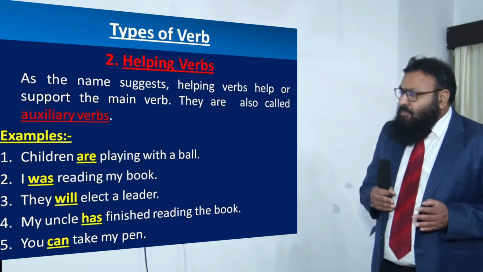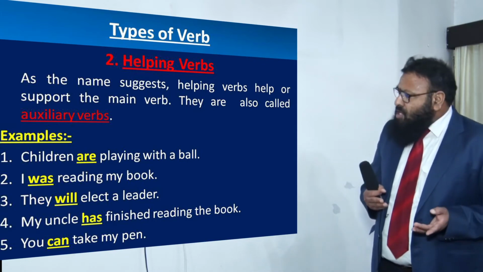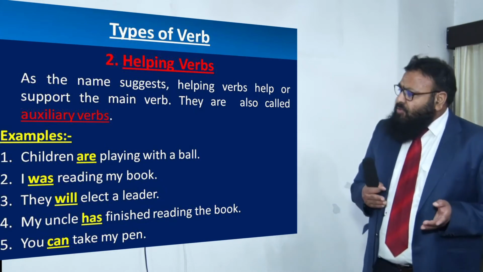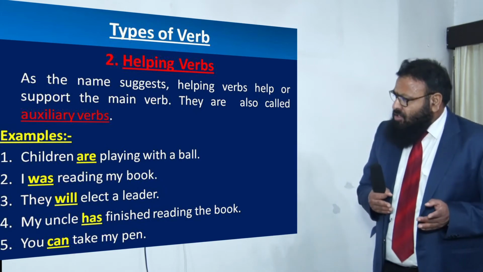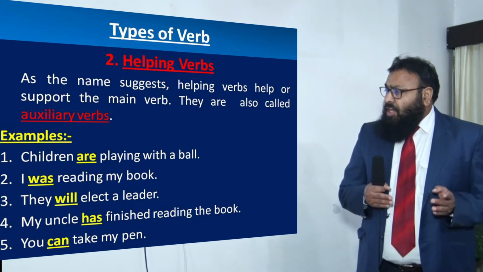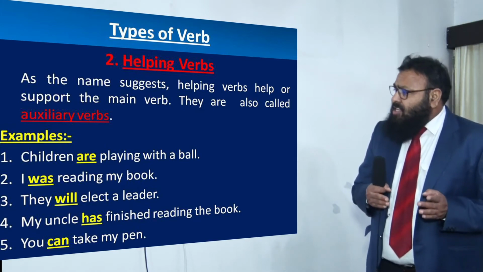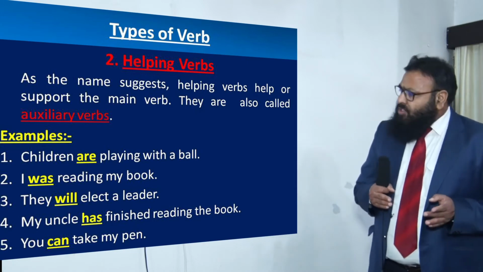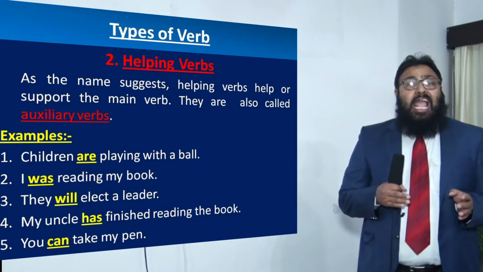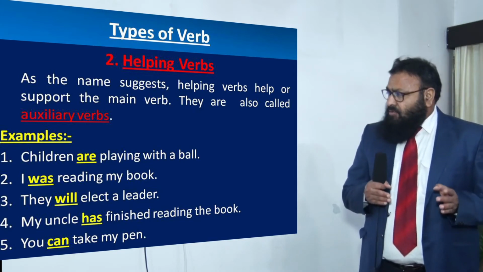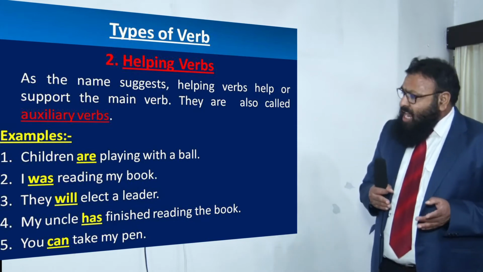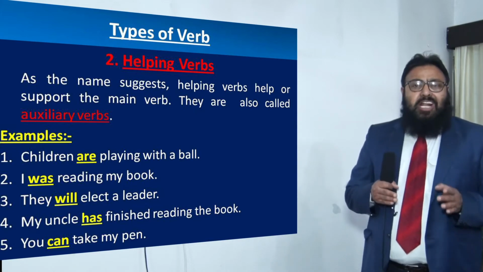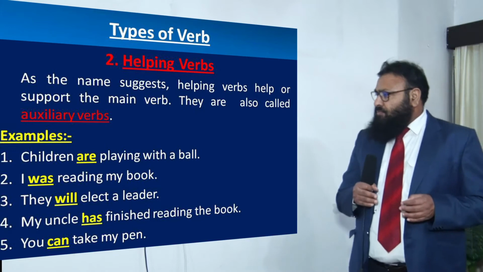I was reading my book. Reading is the main verb, was is helping verb. So, what is the function it is doing? It is helping us to tell that the action is continuing and the action was in the past. They will elect a leader. Once again, will is helping the main verb elect. What is it doing? It tells us that the action will take place in future.